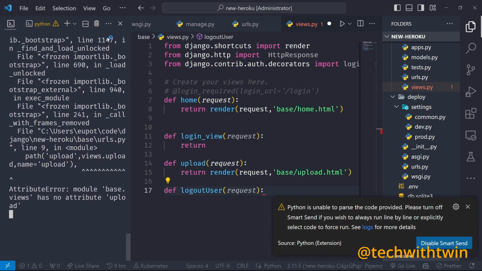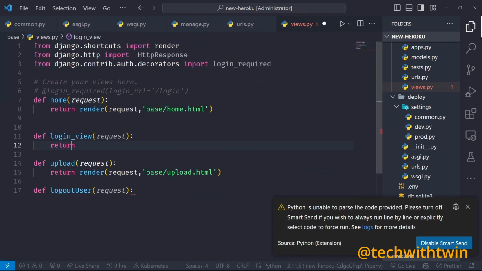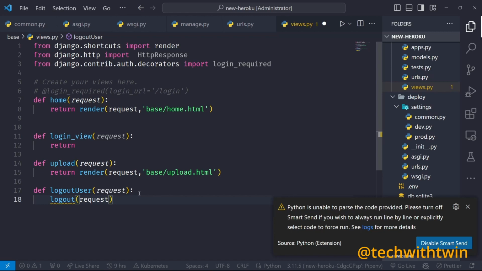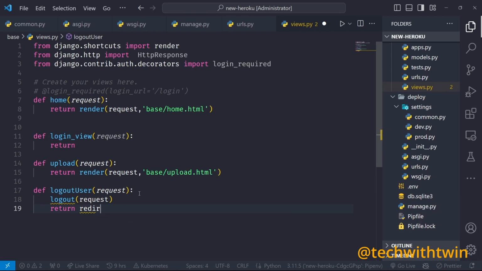I'm typing too fast, so you can stop this one from running fast. Now this one we call the logout function, and then give it the request. We are going to import it, don't worry. Then return redirect to login.